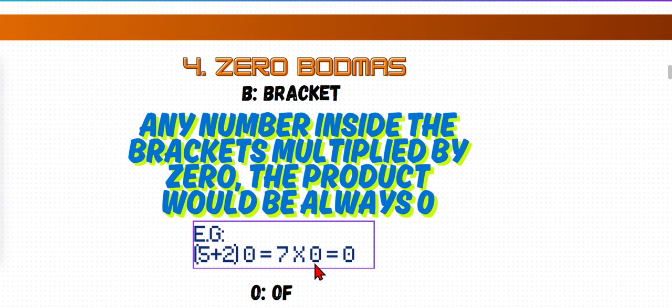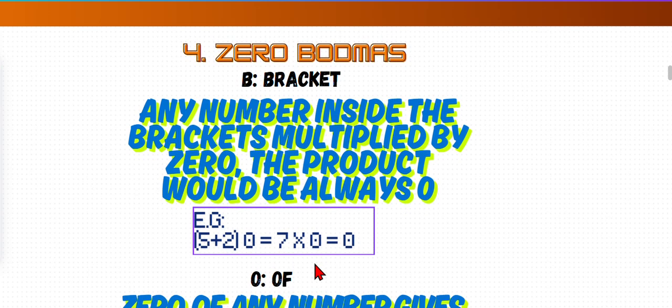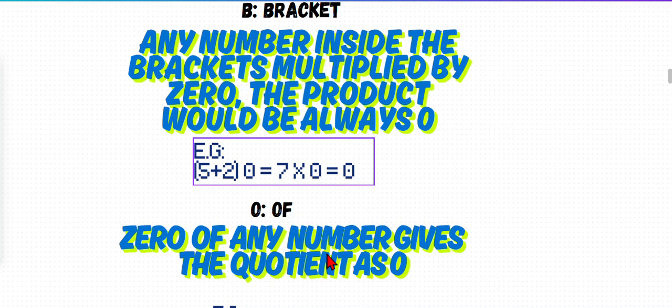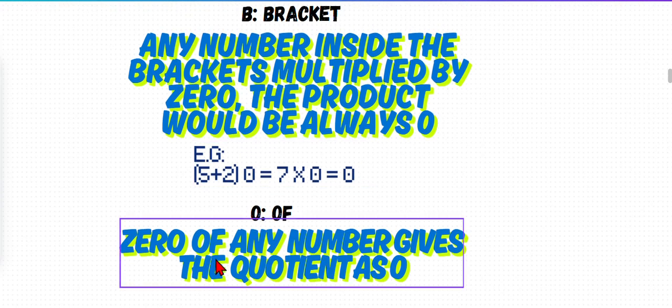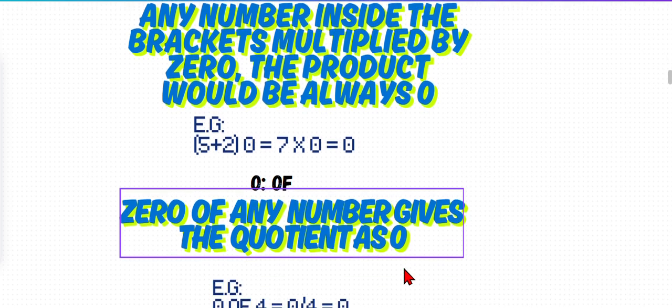You think that? Yeah. So this makes sense. Any number inside the bracket and multiplied by 0, the product will always be 0, just like how I explained now. Now, 0 of any number gives the quotient as 0.